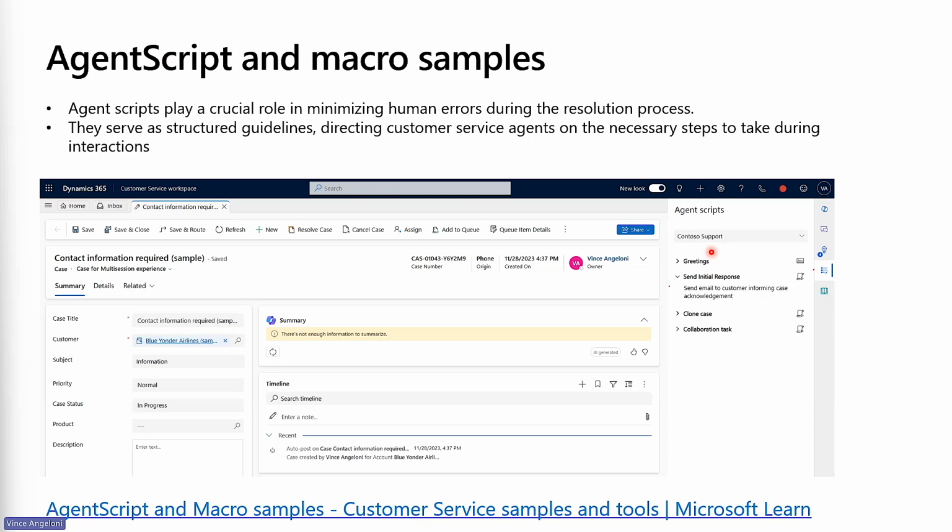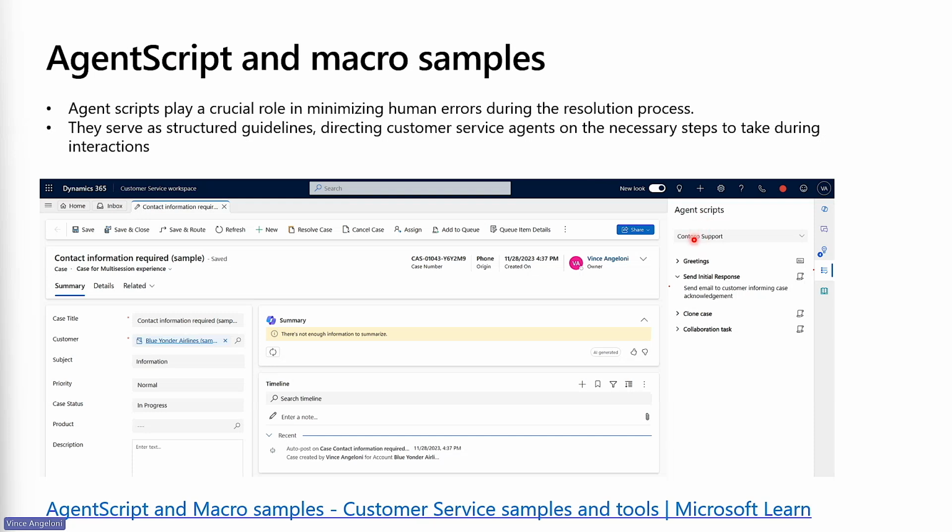This not only reduces the average handling time, but also enhances customer satisfaction. For example, now in this slide, we can see the agent script opened in the right side pane.